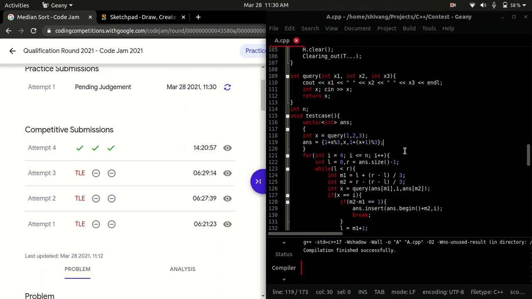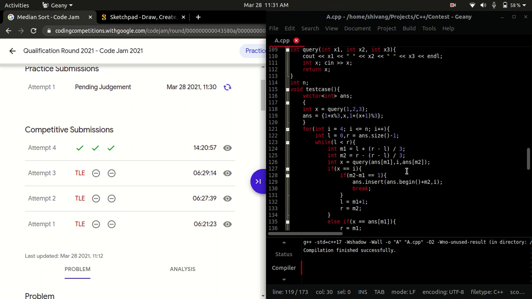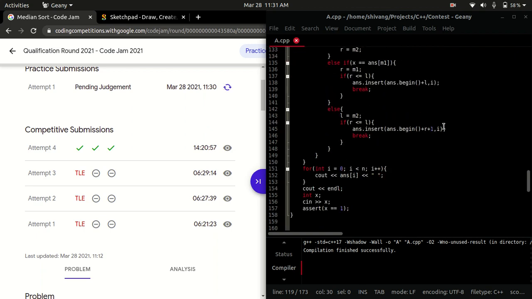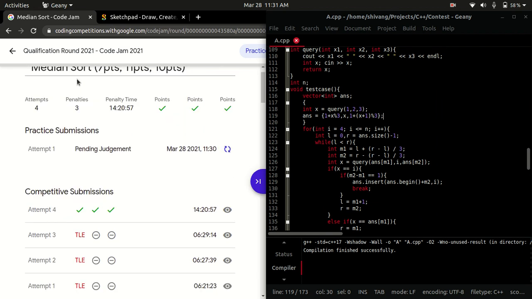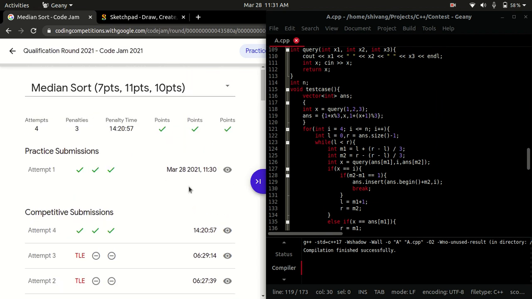The number of queries, it's not the time complexity, this is the number of queries. So it's n log base 3 of n, which is less than 170, so that's good. And then we find the proper position, and then we insert, and then we print. So this was the solution for CodeJam 2021 median sort. And as you can see, all the test cases are passed here.